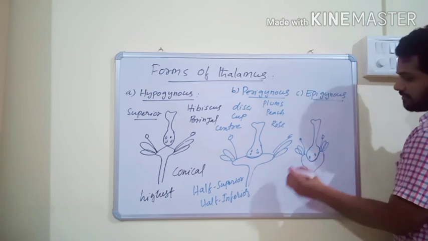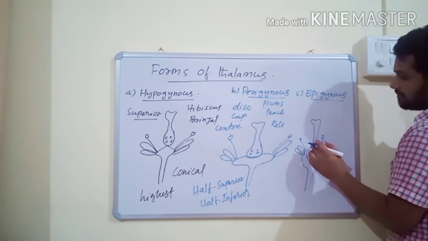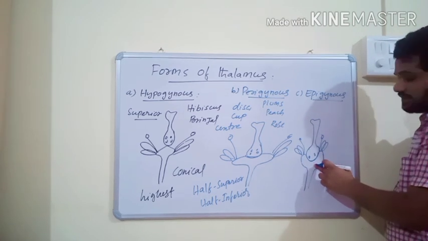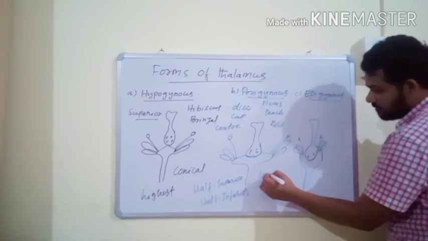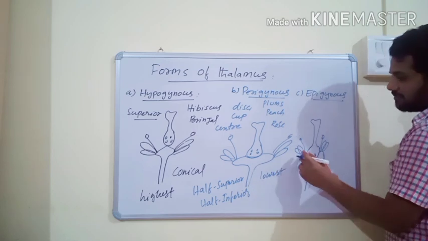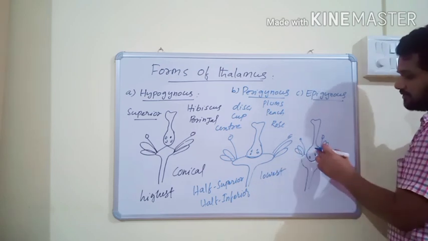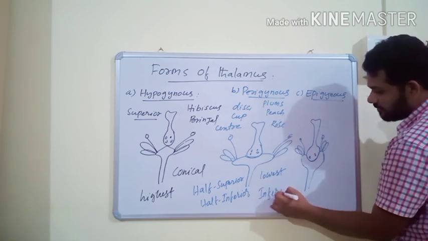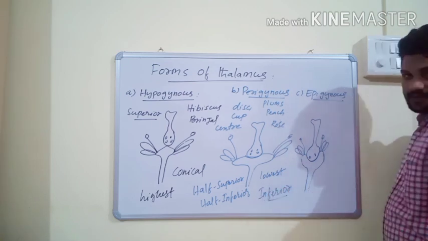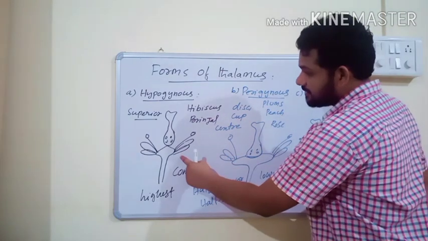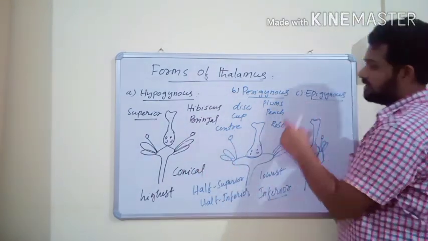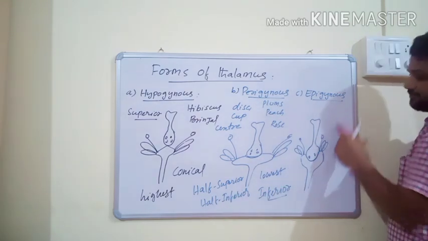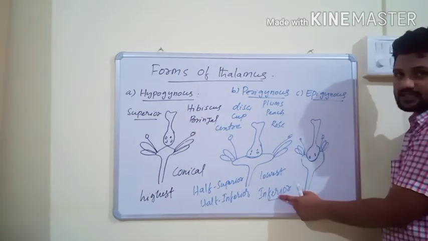So the position of the ovary is said to be inferior. In hypogynous flowers, the position of the ovary is superior. In perigynous flowers, it is half superior, half inferior. In epigynous flowers, it is inferior.